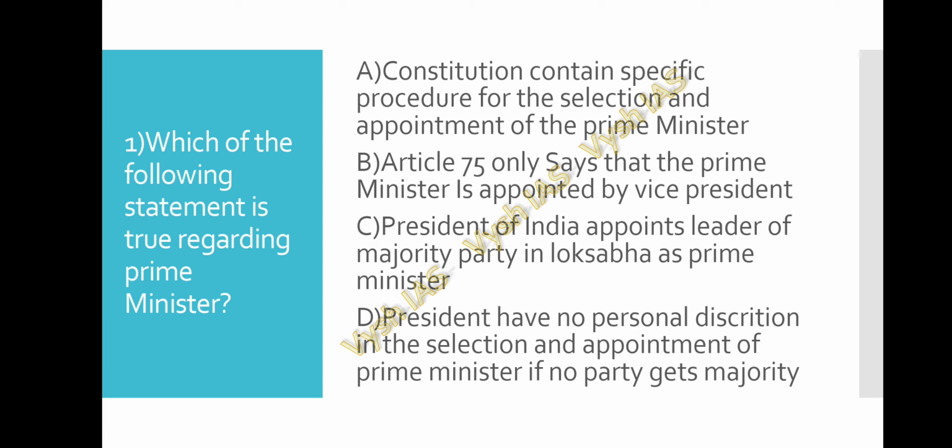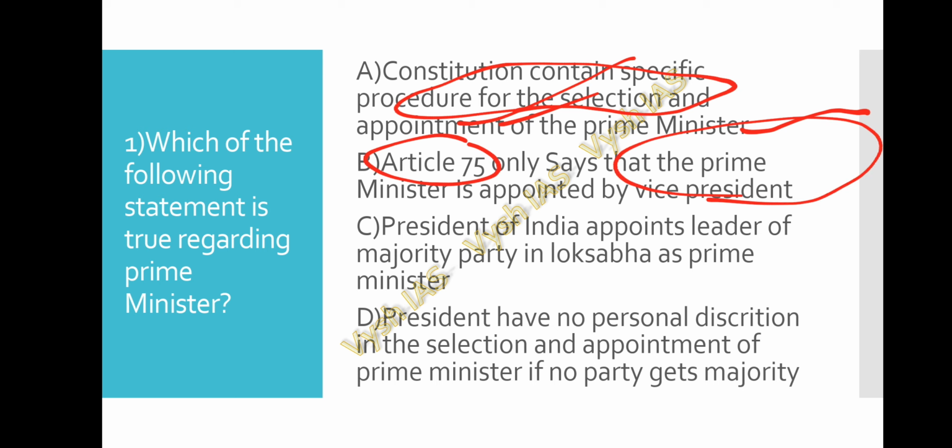So coming to option A, Constitution doesn't contain any specific procedure for the selection of Prime Minister. It doesn't have any specific procedure which is mentioned in the Constitution. Article 75 only speaks about the Prime Minister being appointed by the President, not Vice President. This is what is mentioned in the Constitution. So option A is wrong, option B is also wrong.